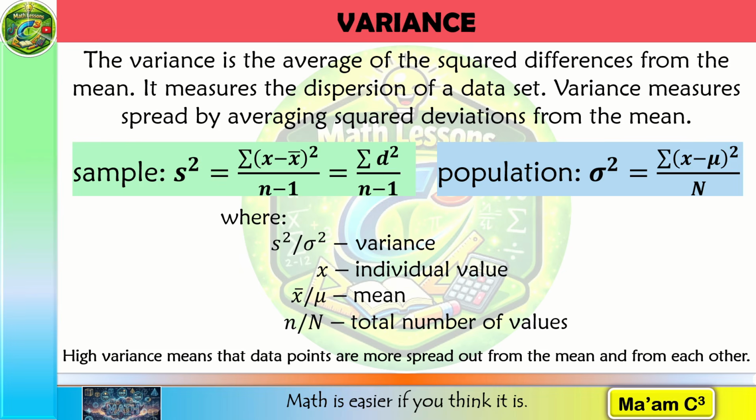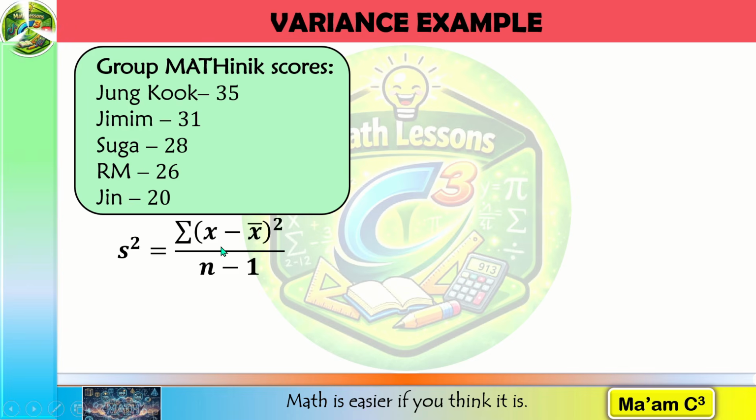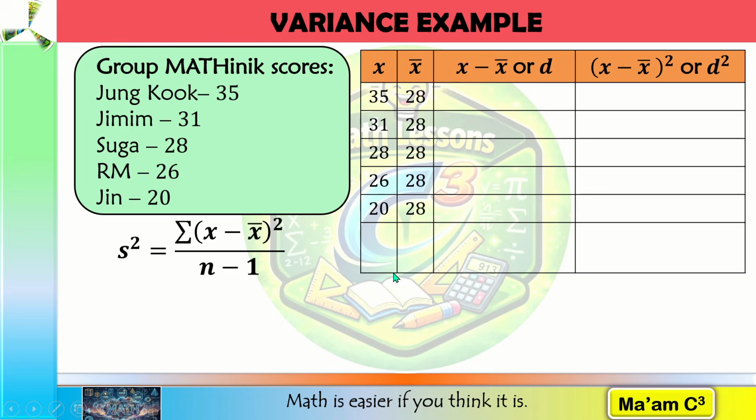Variance is useful mathematically, but it is expressed in squared units. If the original data are measured in points, the variance is measured in square points. Let's calculate the variance using the Mathematics score we have already used for the range. Let's recall the formula for sample variance. First we have to determine our mean. I'll create a table for this. The mean is 28. How did I arrive at that? I added the 5 scores and divided by 5.